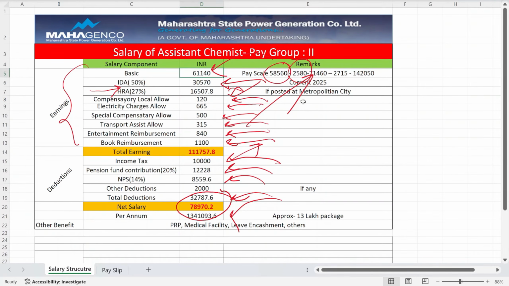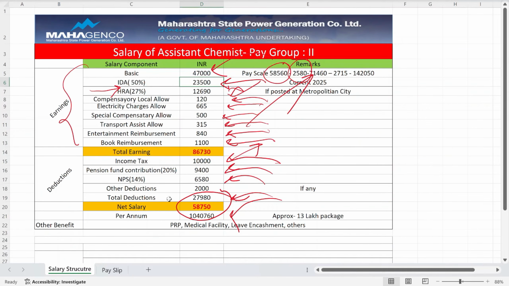Suppose you want the salary structure of junior chemist. For junior chemist, around 47,000 is the basic pay. So just write 47,000 here. Accordingly, the salary will change. Enter, and the salary will change. So net salary will become 58,000. This will also change because for the junior chemist post, gross salary is 10 lakh, so you don't have to pay any income tax. So approximately 68,000 salary will be there.